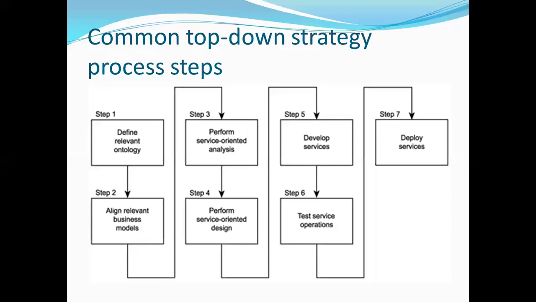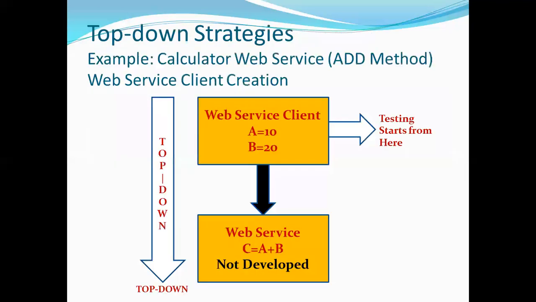So the common top-down strategic process steps are: defining the relevant ontology, aligning the relevant business models, performing the service-oriented analysis, performing the service-oriented design, developing the service, testing the service, and deploying the service. Let us see all the phases one by one. The first phase is to define the relevant ontology.